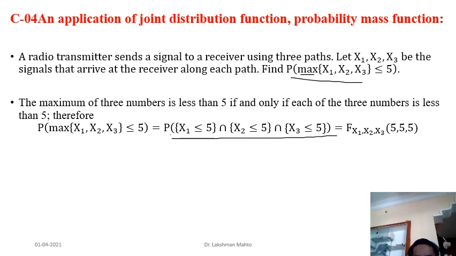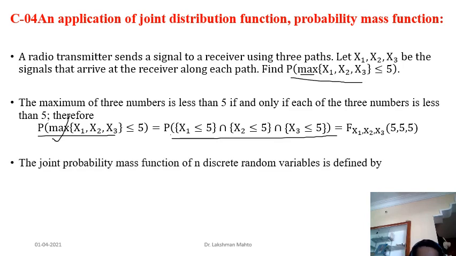That's why this probability is the value of the CDF at (5, 5, 5). If you have the CDF, you can easily calculate this probability, the maximum mark probability. It is very interesting: when you have mixed kinds of random variables, always try to find the CDF, and then you can calculate many things, such as max probability and min probability.